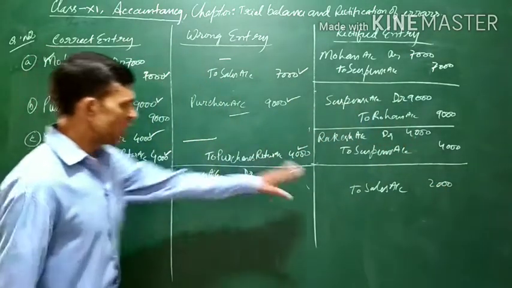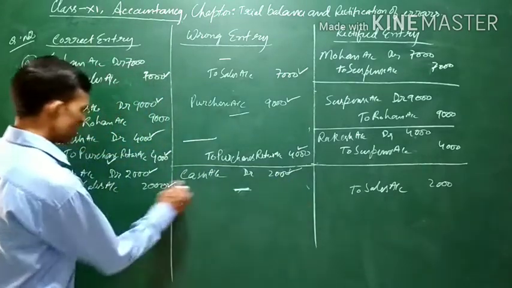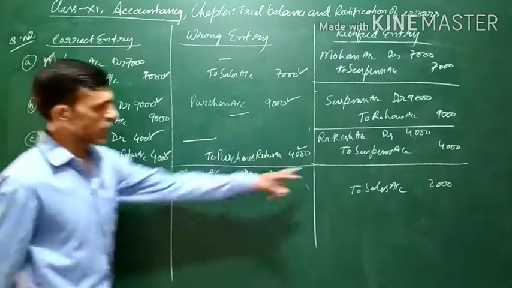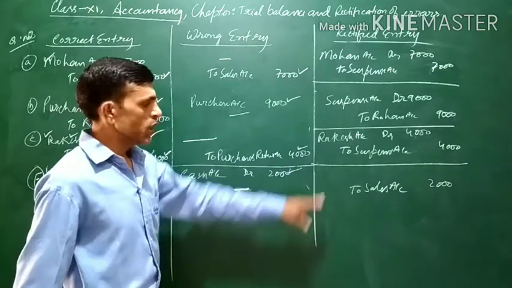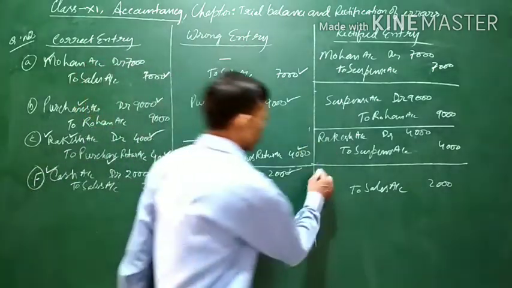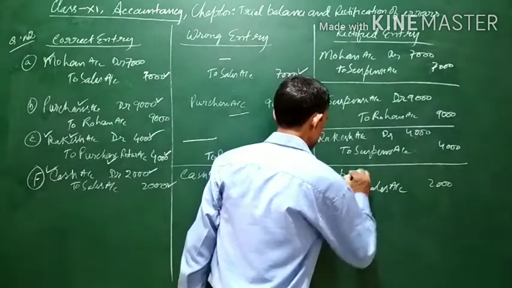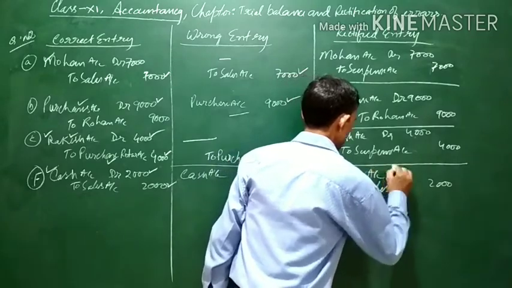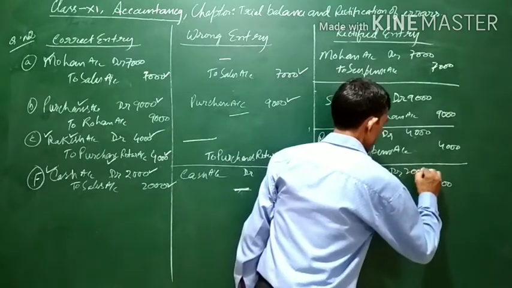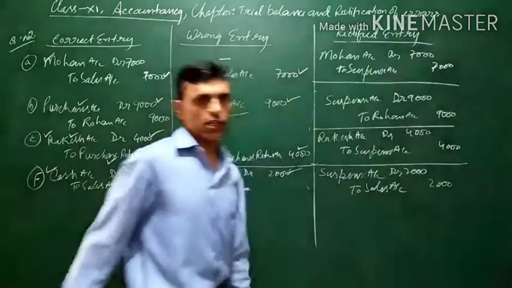2000. Now, there is no other account to be debited. This recording has been done. There is no other account to be debited, so what we have to do is to debit suspense account here. Suspense account debit 2000. This is the general entry.